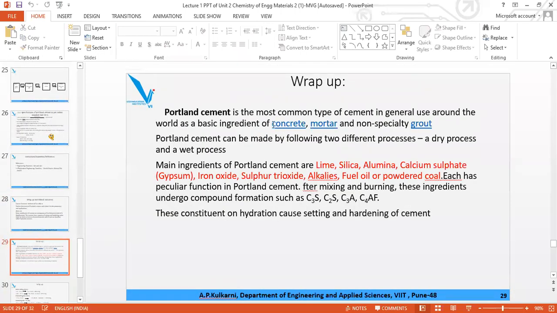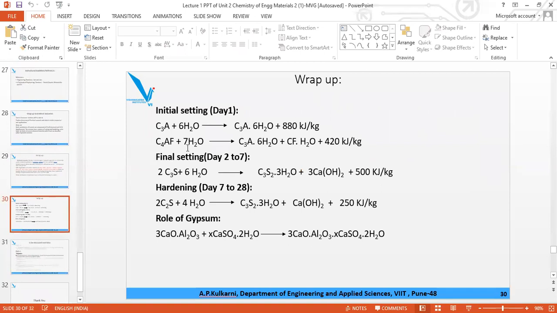To wrap up, we have seen that Portland cement is used in concrete, mortar, and grout. Grout, I have said, is the filler used between the tiles, and cement is used in it so that it will keep the tiles together. No breaking will be there. It will increase the strength. Then we have seen all the constituents and their characteristic properties, and the heat of hydration.